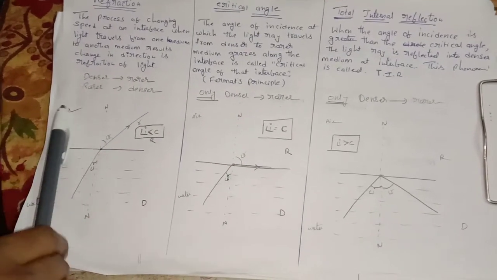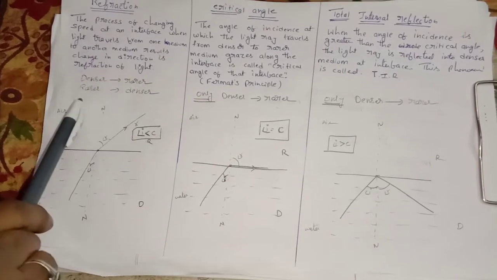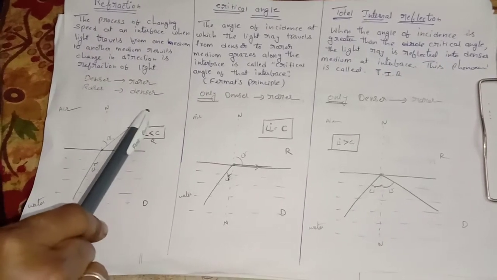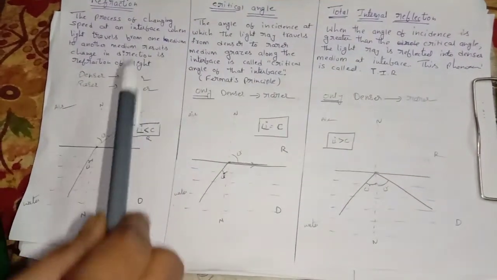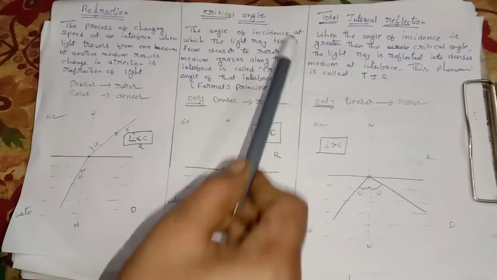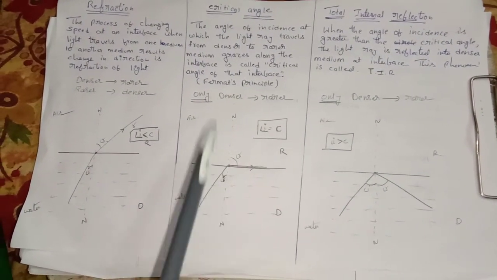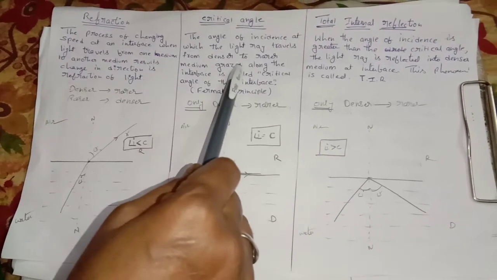In refraction, light travels from denser medium to rarer medium and also from rarer medium to denser medium; both occur in refraction. Whereas in the critical angle, you just see the angle of incidence at which the light ray travels from denser to rarer.